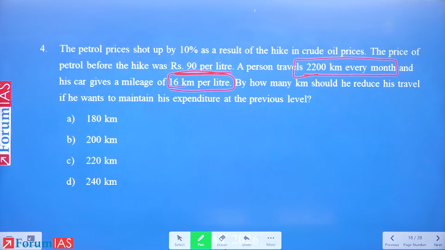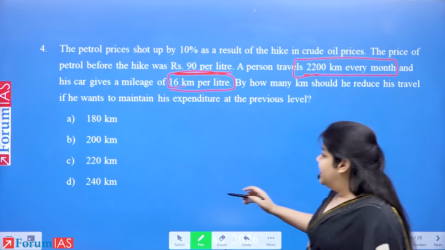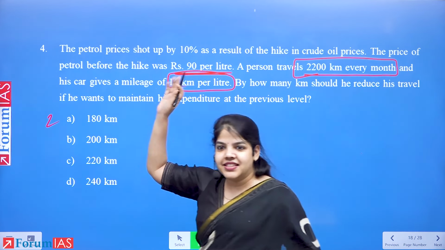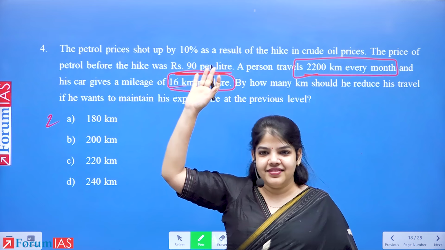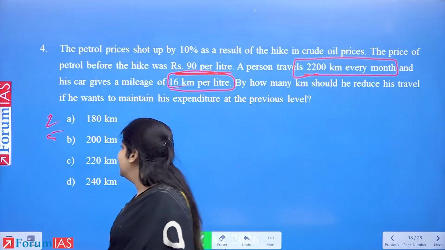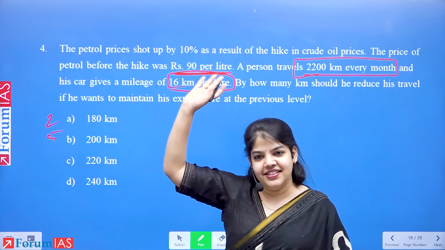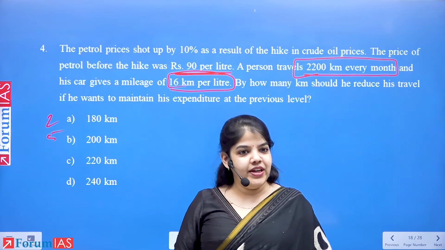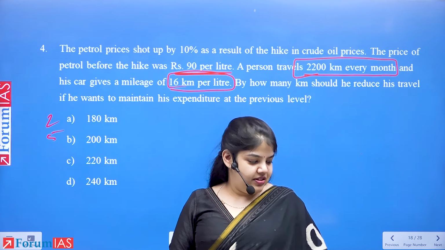How many of you have option A, 180 kilometers? Two of us. 200 kilometers. 220 kilometers. No one.